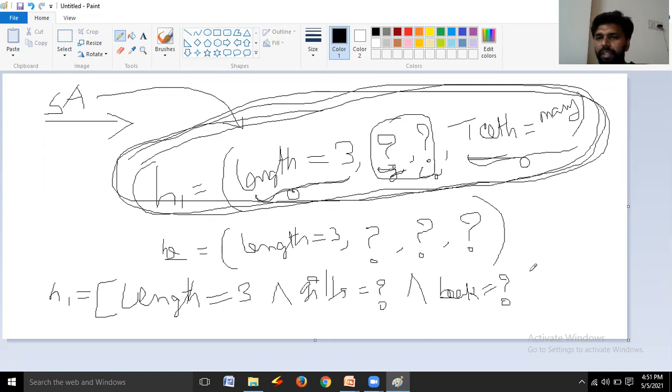Conjunction, teeth is equal to many. Got the point? This is the logical representation. This is the conjunctive concept.